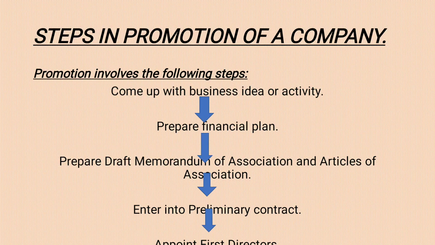So dear students, this is our number 1 stage, that is promotion stage. Promotion stage is nothing but the steps to be taken to incorporate a company. So for incorporation of a company in promotion stage, we will require number 1, come up with business idea or activity. Number 2, prepare financial plan. Number 3, prepare draft memorandum of association and articles of association. Number 4, enter into preliminary contract. And number 5 is appoint first director.